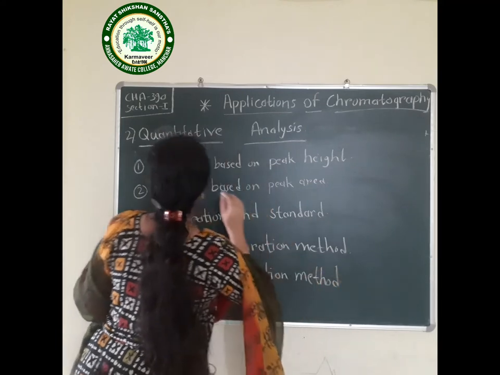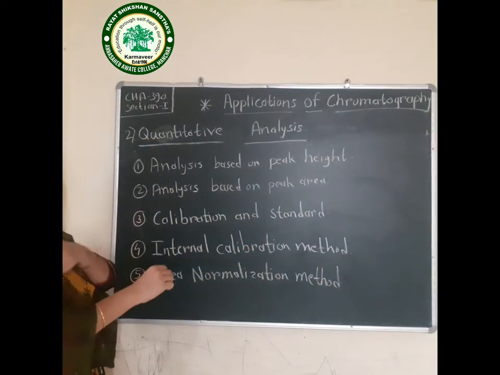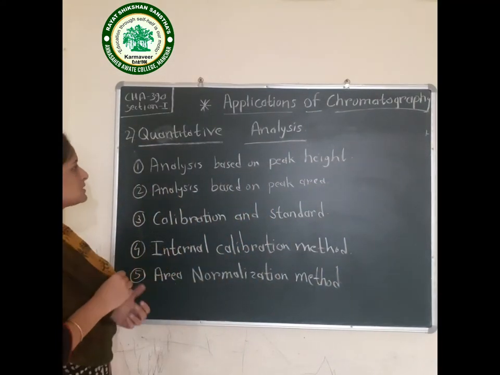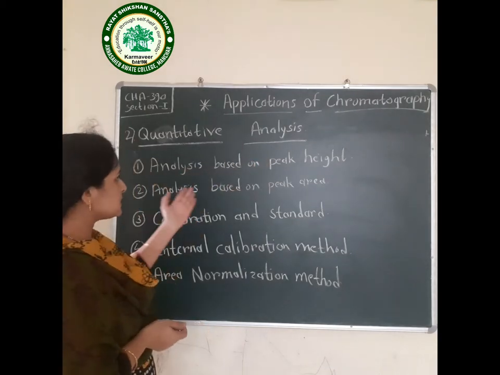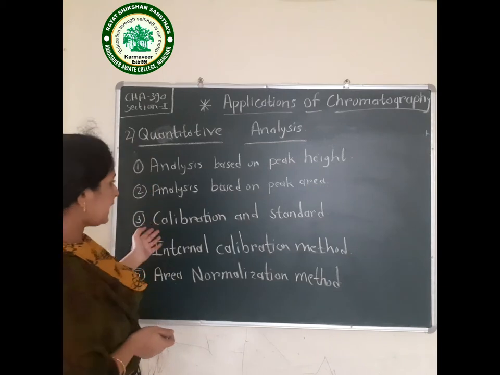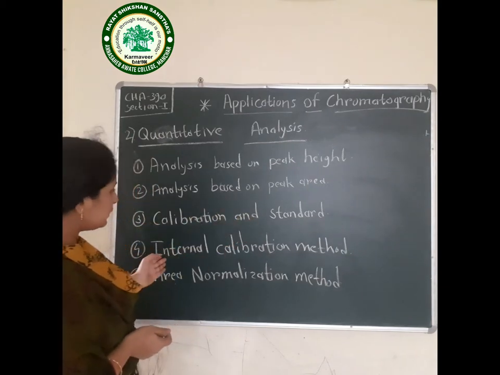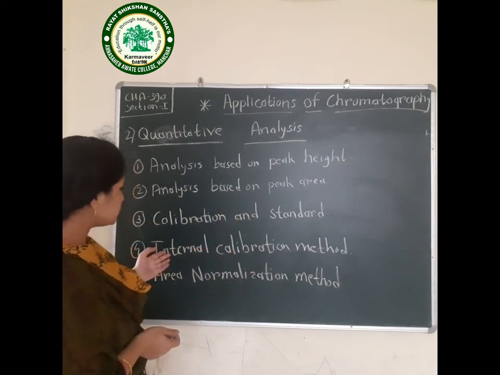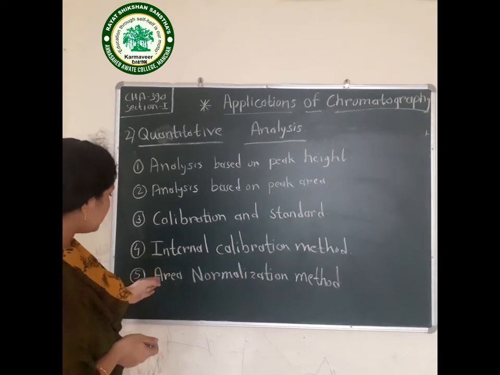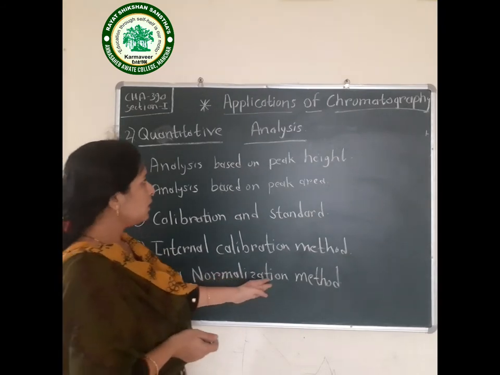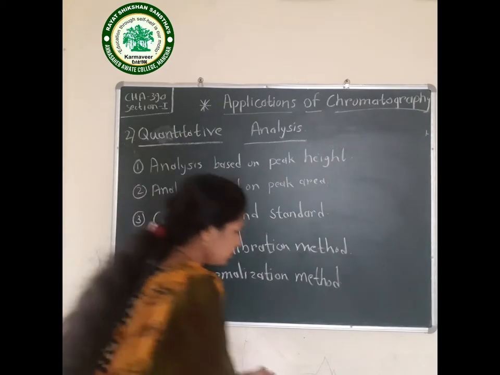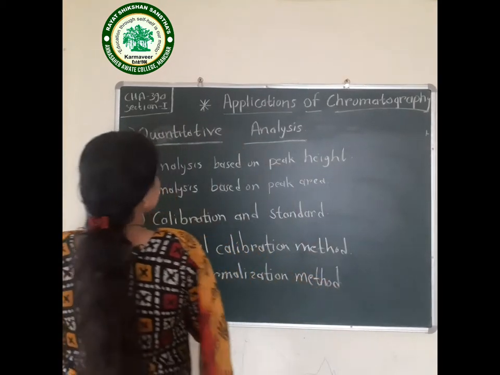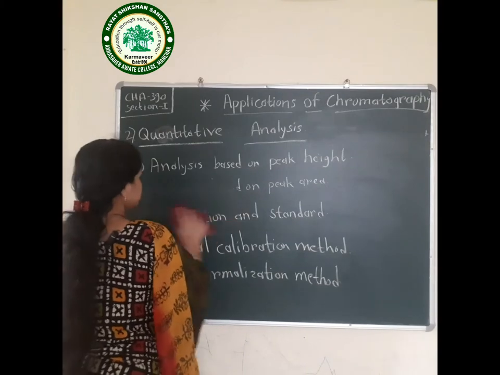These are 5 different methods for quantitative analysis: analysis based on peak height, analysis based on peak area, then calibration and standard, then the internal calibration method in which we are using an internal standard, then the area normalization method. These are the 5 methods. We will study them one by one. Now first is the analysis based on peak height.